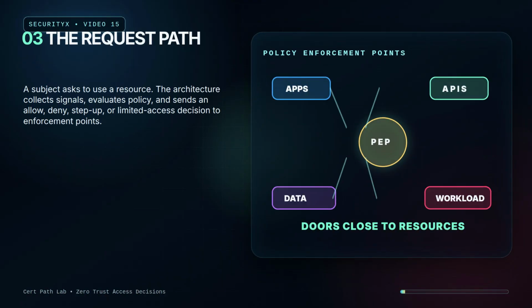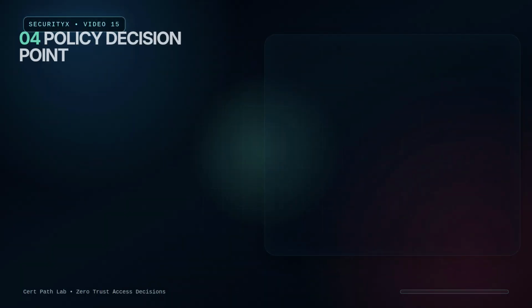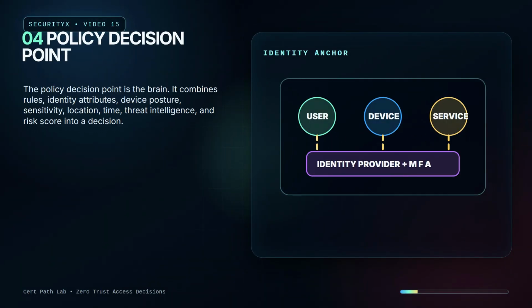The request path. A subject asks to use a resource. The architecture collects signals, evaluates policy, and sends an allow, deny, step up, or limited access decision to enforcement points. Policy decision point. The policy decision point is the brain. It combines rules, identity attributes, device posture, sensitivity, location, time, threat intelligence, and risk score into a decision.